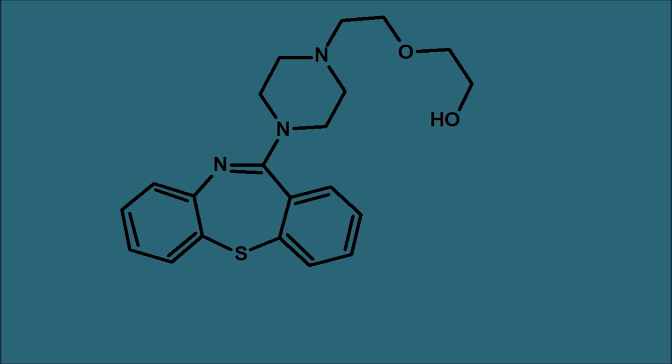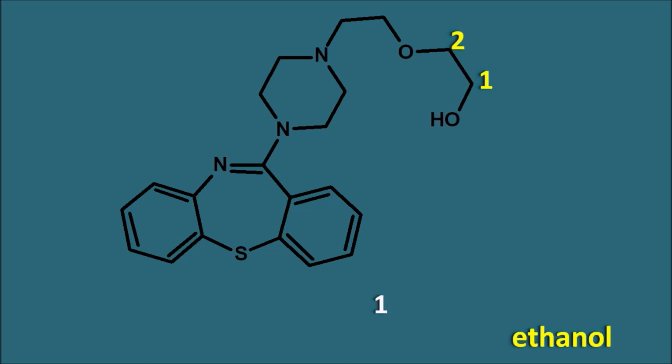So this is the entire structure of the quetiapine, and here which group should be given preference? First of all, we have to identify the principal functional groups. So it has the hydroxyl group as the principal functional group. So we can start the numbering here 1, 2. So simply we can consider this as an ethanol derivative. So the suffix is nothing but ethanol. This ethanol has a chain at the second position attached through the oxygen.